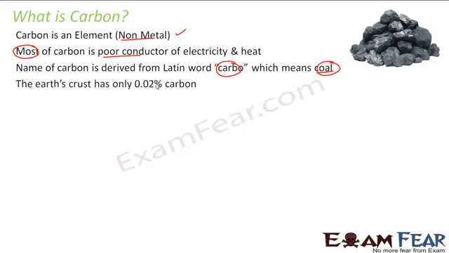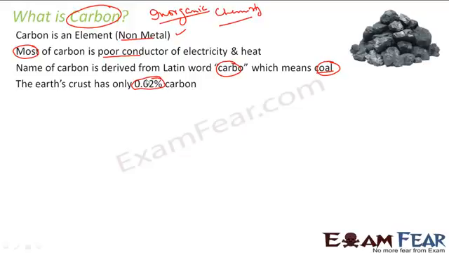You will be surprised to know that Earth has only 0.02% of carbon, and still we have a separate chapter for carbon. We have a whole branch of chemistry, called organic chemistry, that deals with carbon compounds.